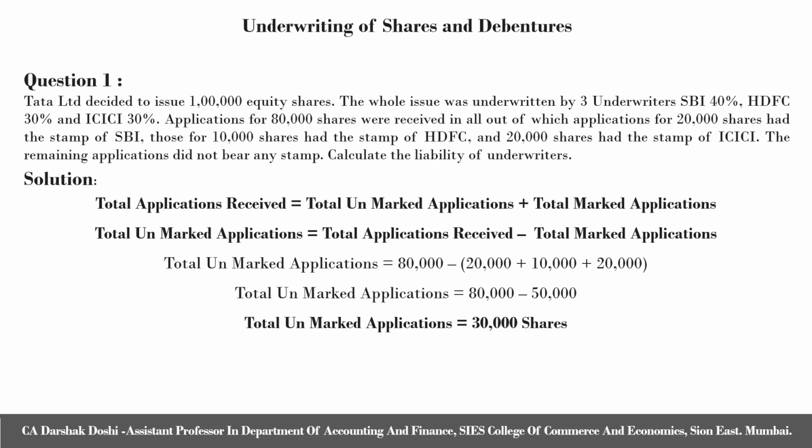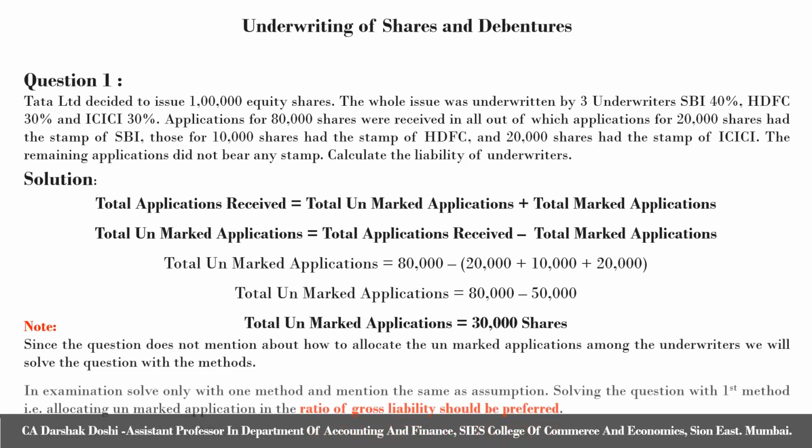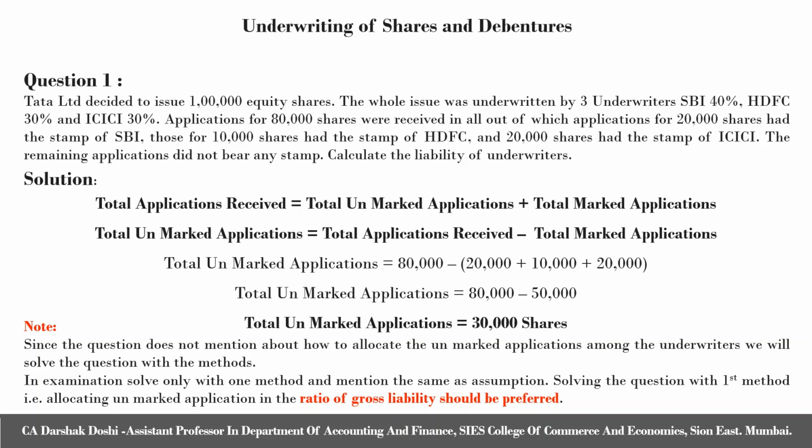The question does not specify how unmarked applications are to be distributed amongst the underwriters. Hence, as I explained earlier, we have two methods. That is, it is to be distributed among the underwriters in the ratio of gross liability, or in the ratio of balance, which is calculated as gross liability minus marked applications.